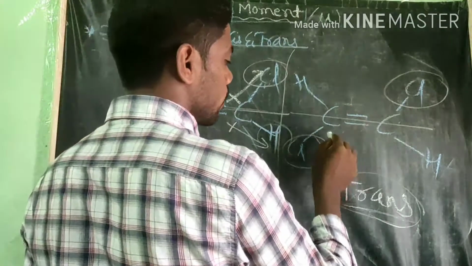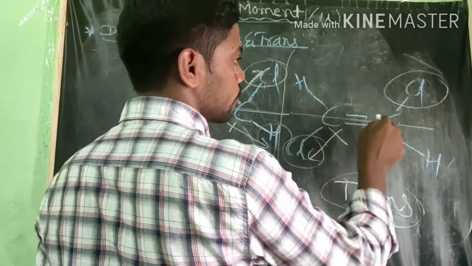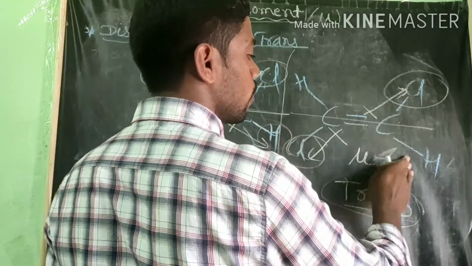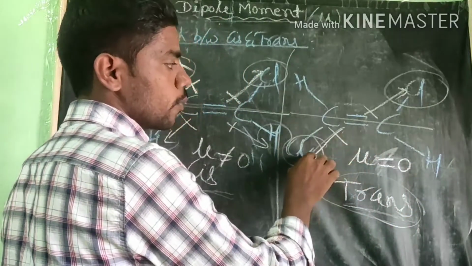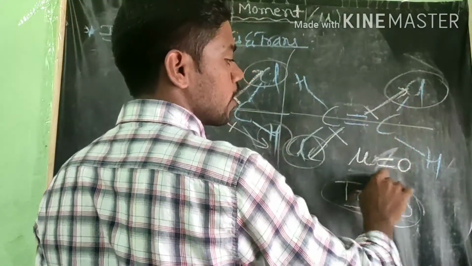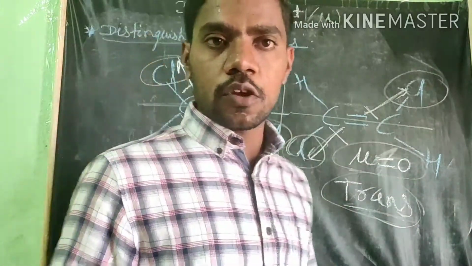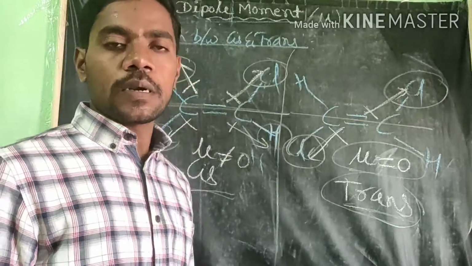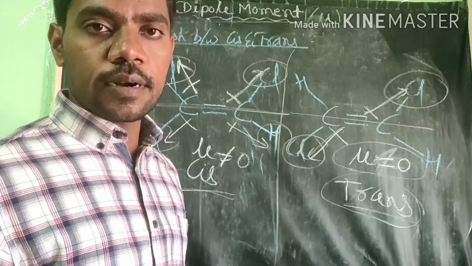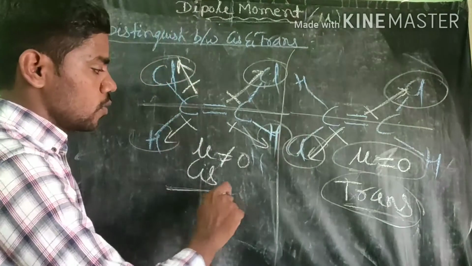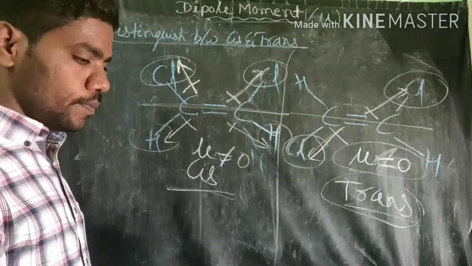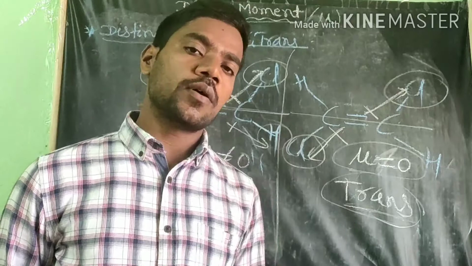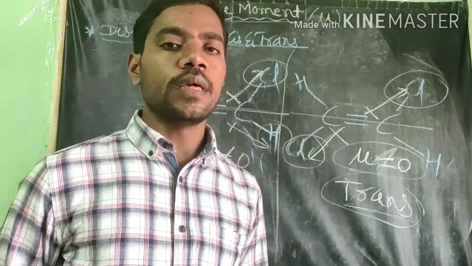But here, chlorine is here and chlorine is here. The dipole moments cancel. Here the dipole moment is equal to 0. One is pushing in one direction, one is pushing in the other direction. Therefore, the dipole moment is 0. If the dipole moment is 0, that type of alkene is called a trans alkene. If the dipole moment is not 0, that type of alkene is called an asymmetric alkene. We have to understand this by knowing the concept of dipole moment.